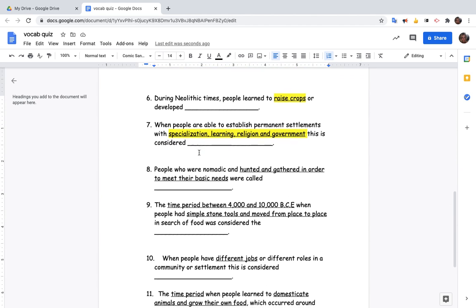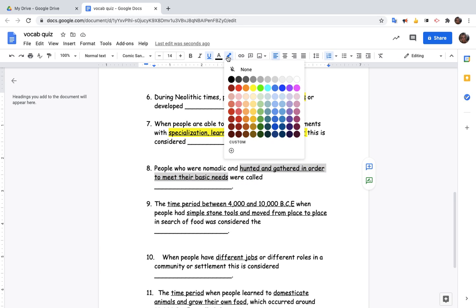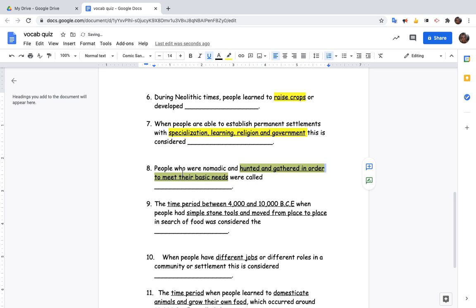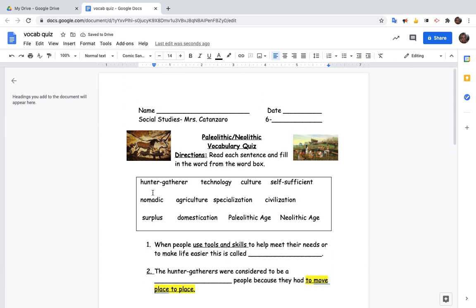Okay, question number 8. People who were nomadic and hunted and gathered in order to meet their basic needs were called what? So if you hunt and gather, what do we call you from Paleolithic times? What do we call people who hunted and gathered?